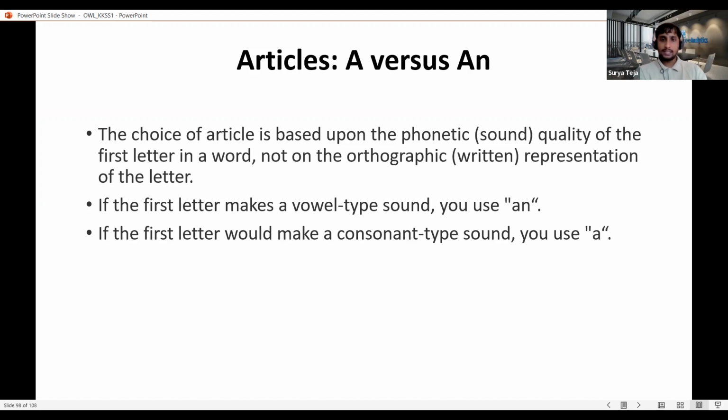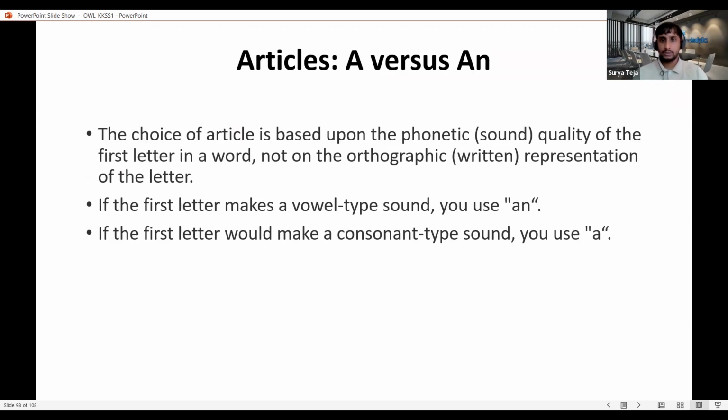There are certain cases where just before the noun we have adjectives as well, like easy or hard, something which gives more specific information about the noun. In that case, whatever the adjective starts with, if it is non-specific and starts with a vowel sound, we use an. If it does not start with a vowel sound, we'll use a. So either we take the noun's phonetic sound, or we take the phonetic sound of the adjective just before the noun. There are examples mentioned in the coming slides. We'll talk about it then.